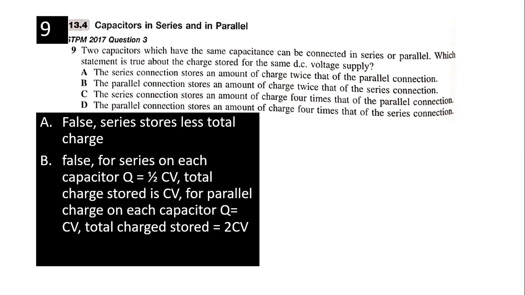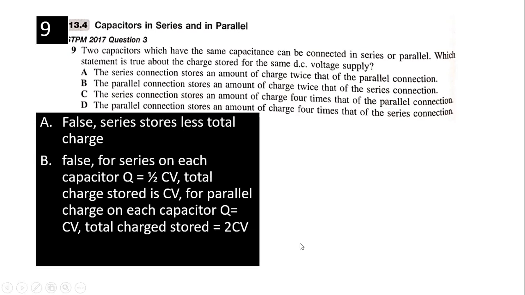For parallel connection, the charge on each capacitor Q is CV. Okay? C is the same, V is the same. So total charge is 2CV. Ken, are you with me? Yes, I'm with you, sir. Right? Because here is C, but the voltage is half. That's why we have a half there. So you can see it's not double.